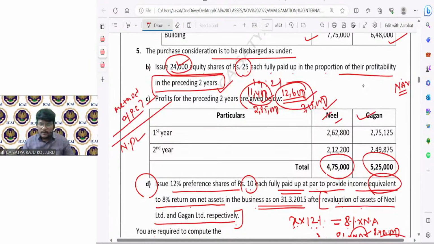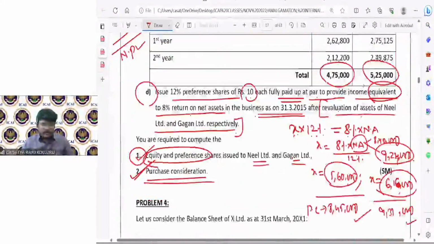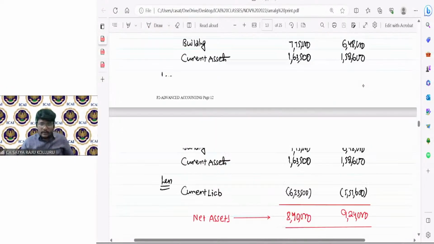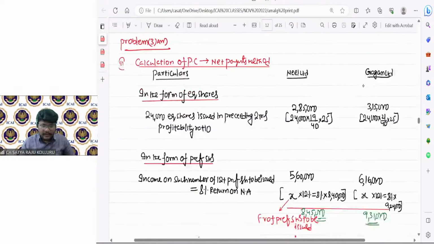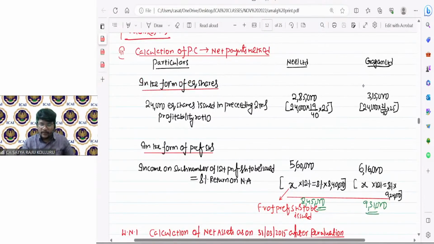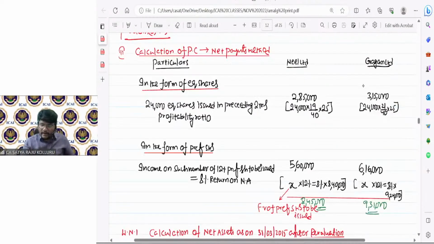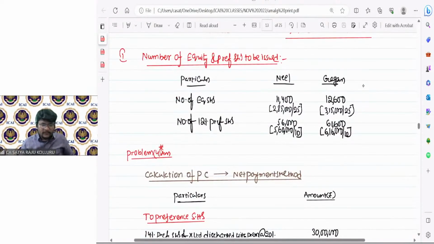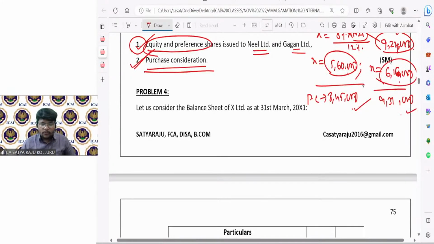Yeah. So any doubt for problem number 3? Let me cross-verify the final figures for any computation clerical mistake, if I have done one, it may be identified. So 8,45,000 for Neil, we got the same, right? 8,45,000, and 9,31,000 for Gagan. Yes, it's absolutely fine. So this is all about problem number 3, guys. So shall we move on to problem number 4?